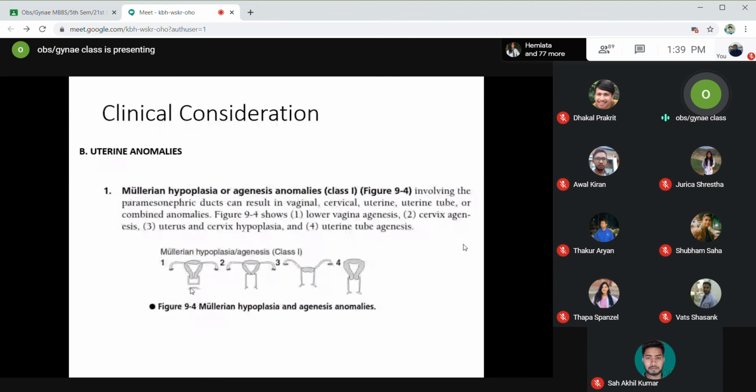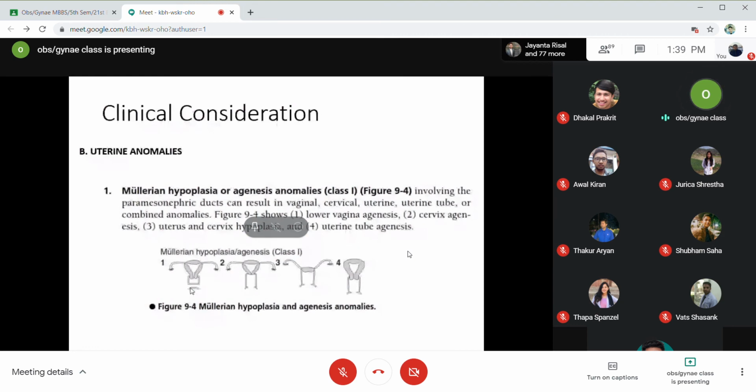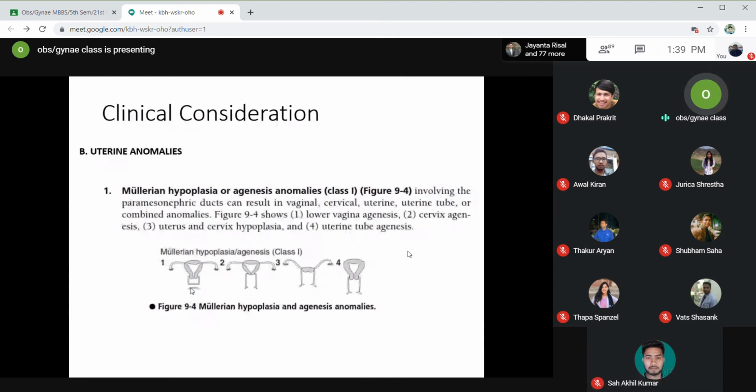If a 13-year-old female presents with cyclical abdominal pain and there is no menses, then you have to suspect there might be some agenesis or some defect in the outflow tract of the female genital tract. So this is about the class 1 anomaly of the uterus, also known as Mullerian hypoplasia or agenesis.